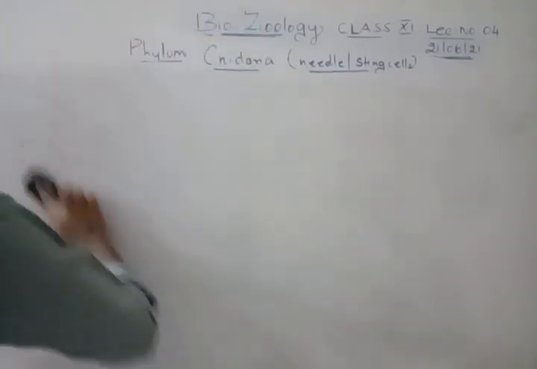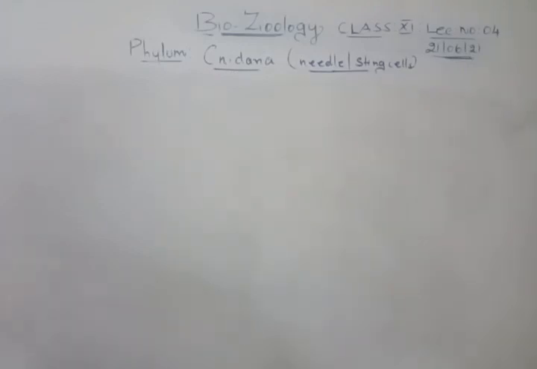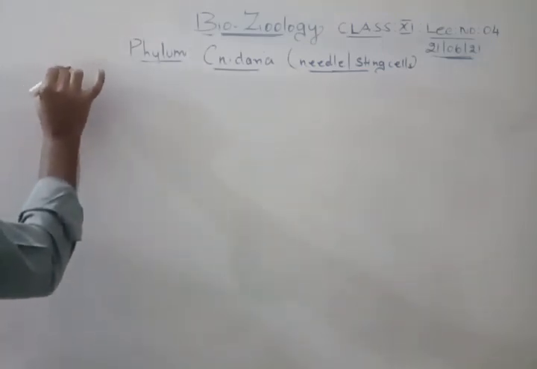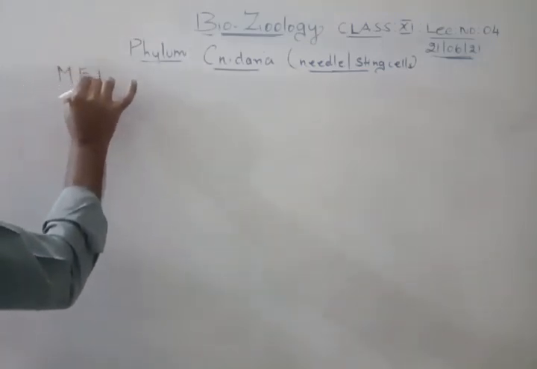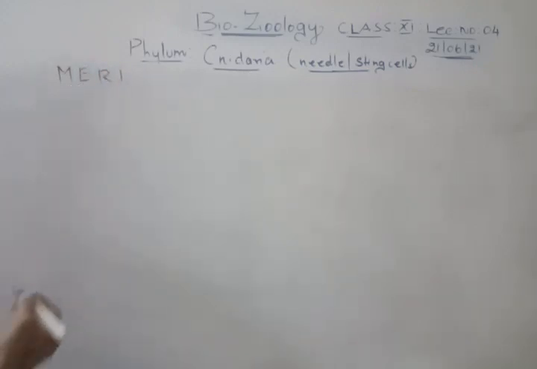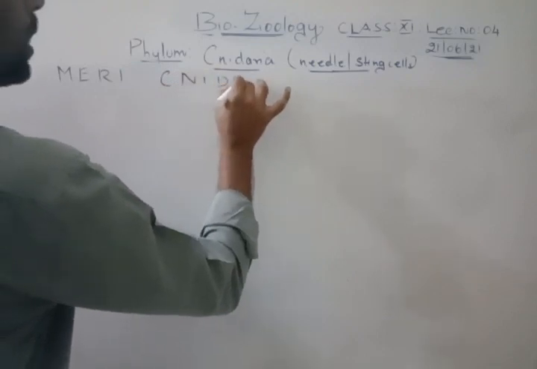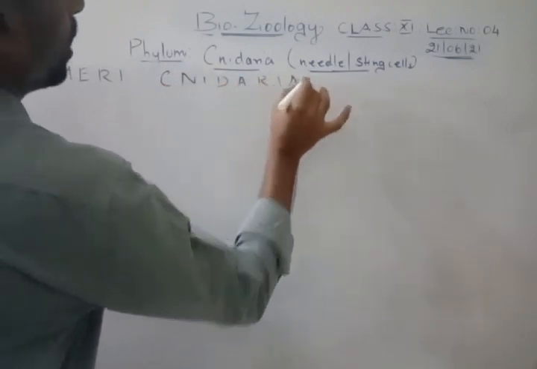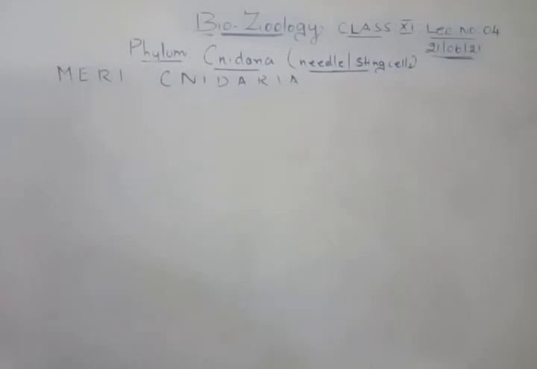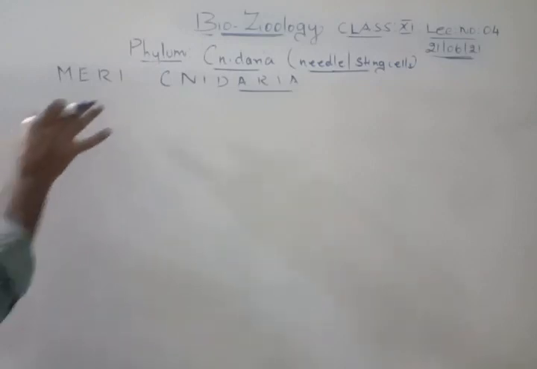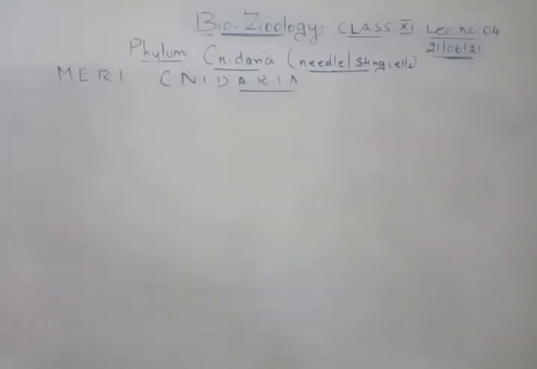Right. So now we will start studying about the salient features. I will give you a statement for remembering. Very simple. You remember a word called merry. Merry, no? You know what merry is? Happy. Merry Cnidaria. That's all, a simple word. In this, you just leave out the letters A-R-I-A. We will take only the other letters. So we will talk about merry.